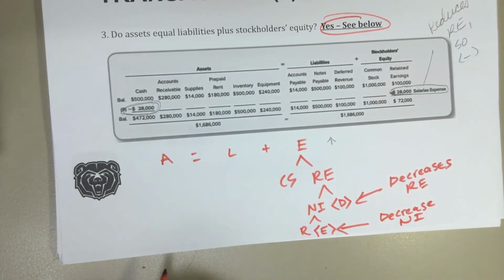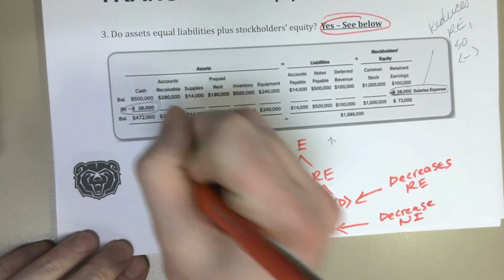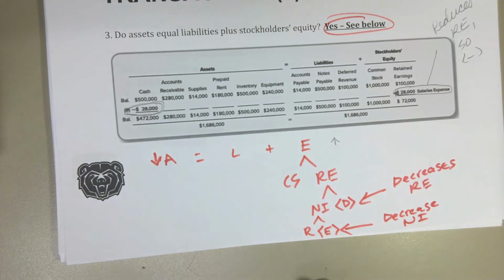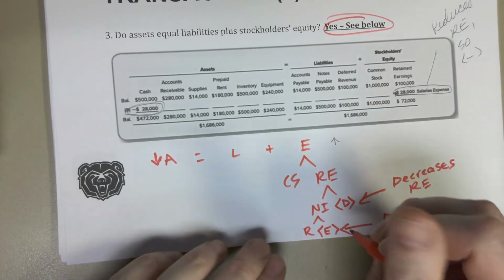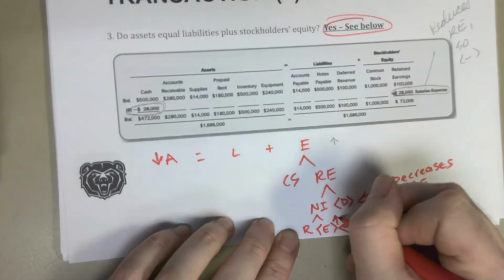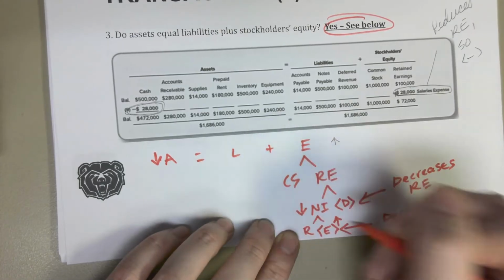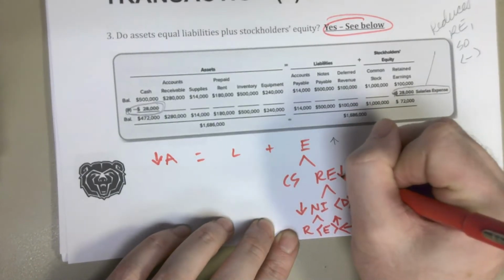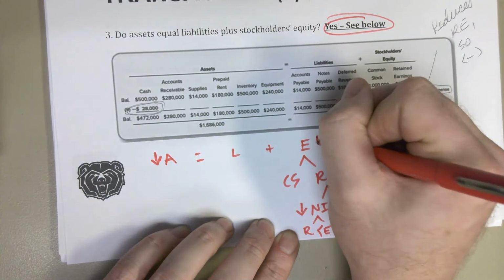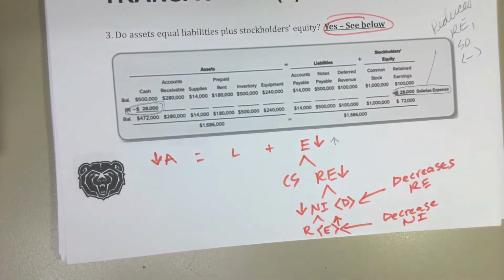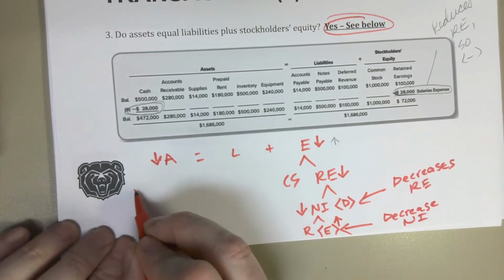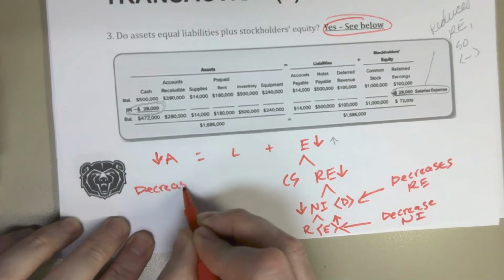Okay, so what's happened here? Well, we have decreased an asset, cash. That one's easy. No need to go much further there. And we've increased that expense. So we have an increase in expense, which is a decrease to net income, which is in turn a decrease to retained earnings, which is a decrease to equity. So if you were asked on an exam or on a quiz, how does this transaction affect your accounting equation? You could say it decreases assets